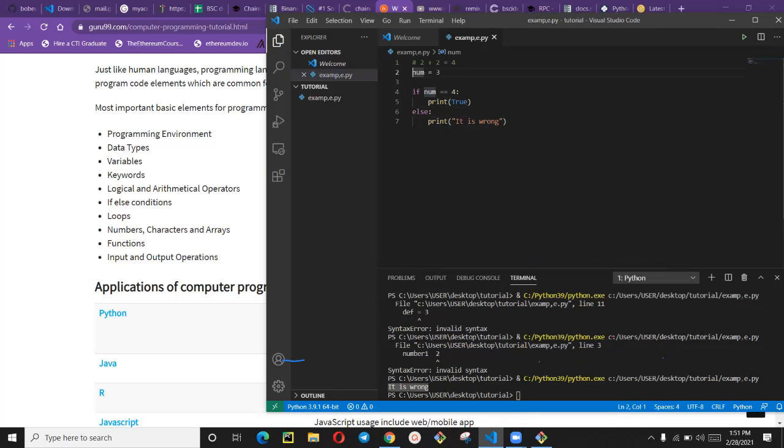Now, if you look at it, initially I wrote a variable. I assigned 3 to it. So this number now is holding the value. It is valid. It is a statement.